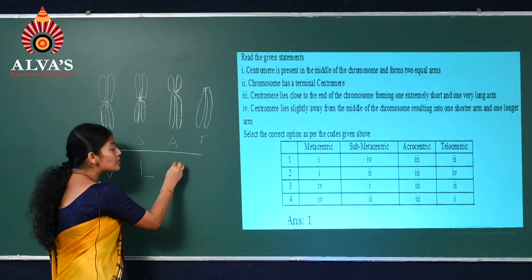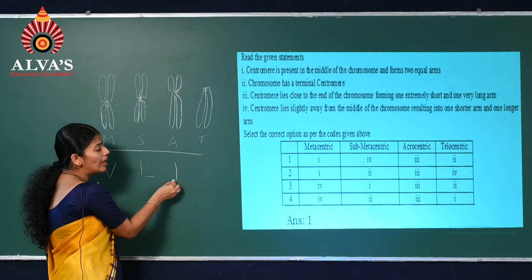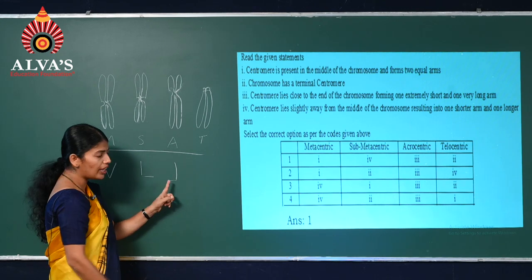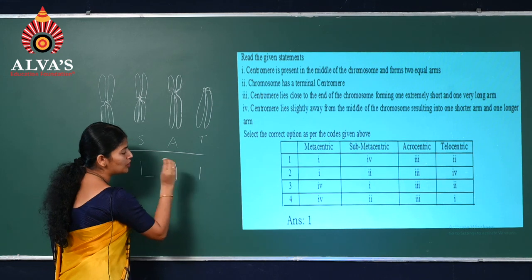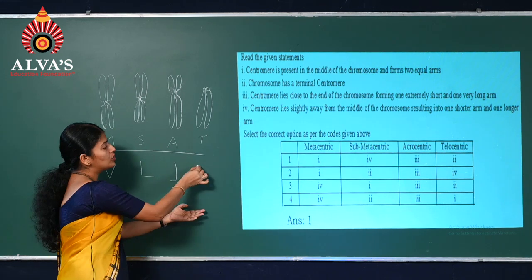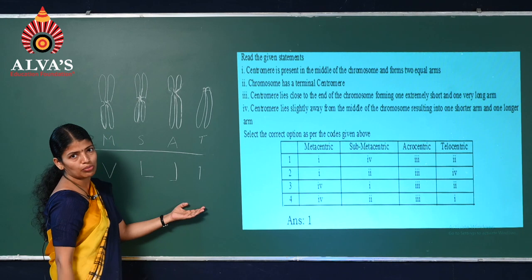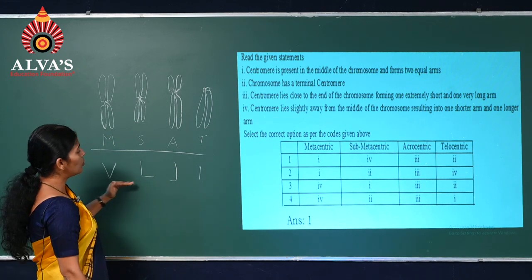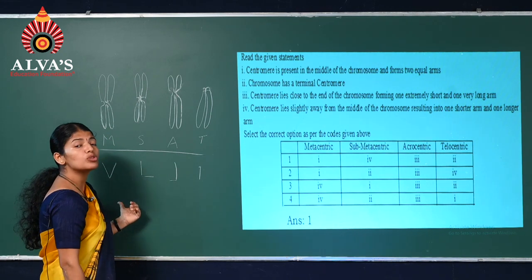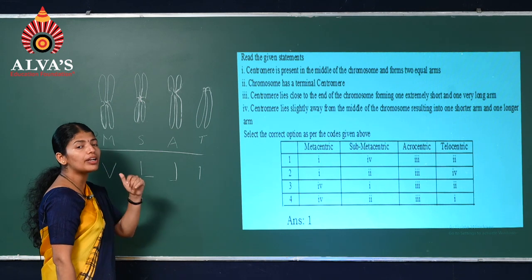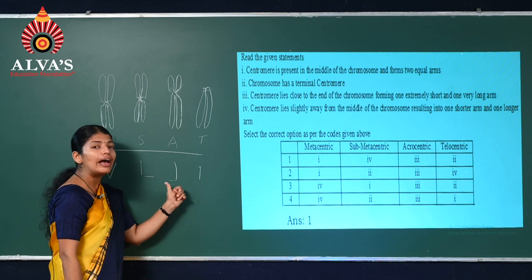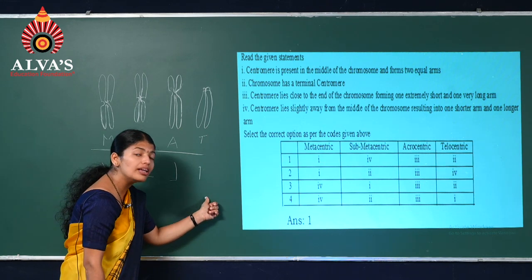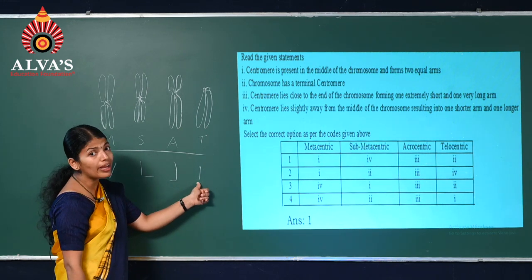Here one arm is much longer than the other, so it's J, and here it's I shape. Here is a centromere, right? So these are the shapes. Meta assuming V, submeta assuming L, acro assuming J, and the last one, telocentric, assuming I shape.